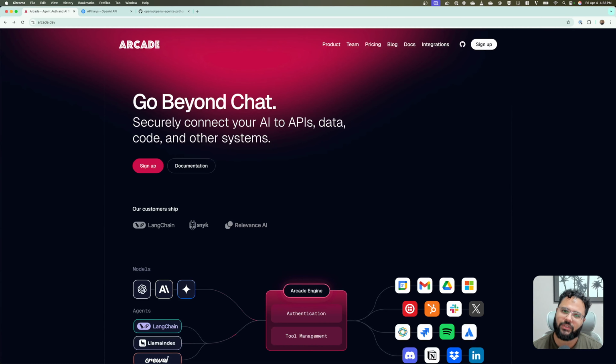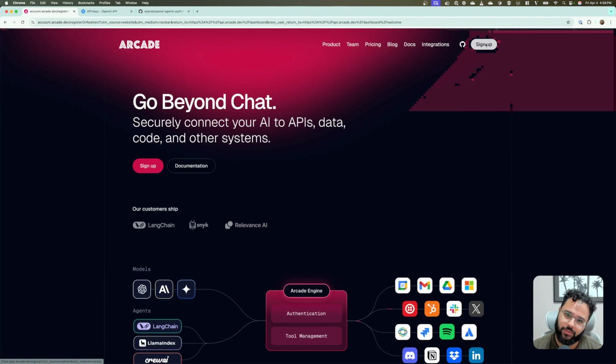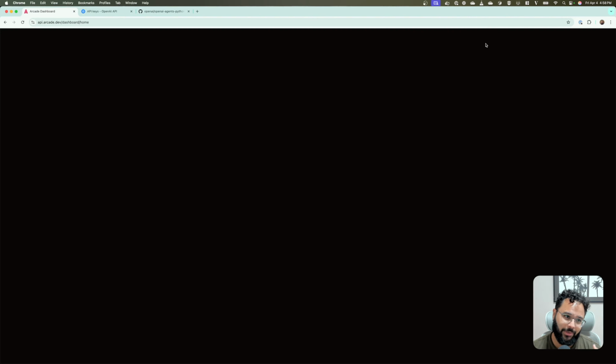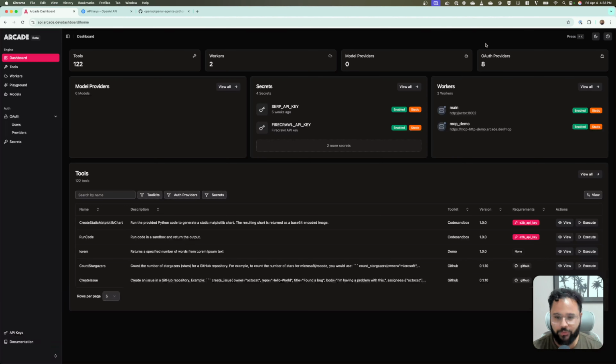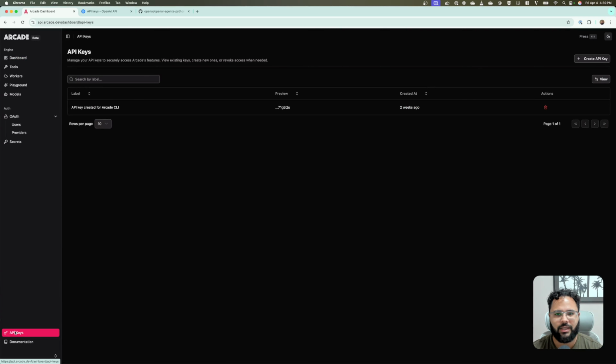I go to my browser, I'm at the Arcade landing page, and I can click on sign up, and because I'm logged in already, I'll be redirected to the dashboard. From the dashboard, on the bottom left, we have the API keys button. I click on it and I just have my regular API key, and I create a new one just for this project.